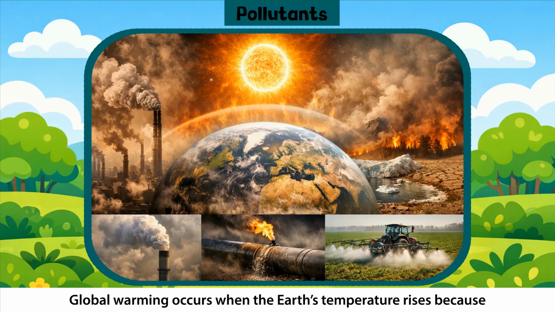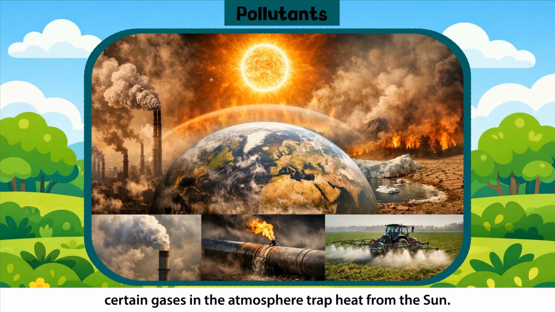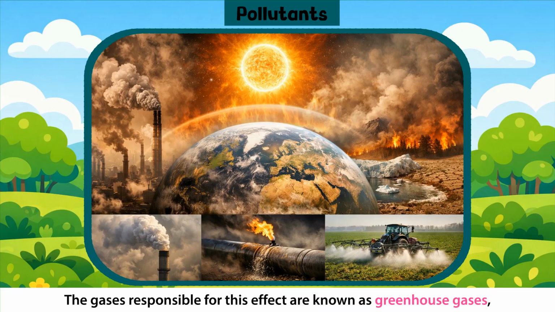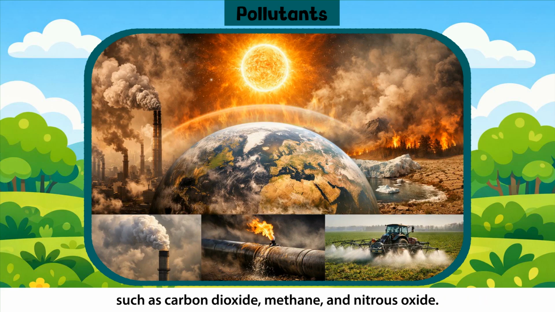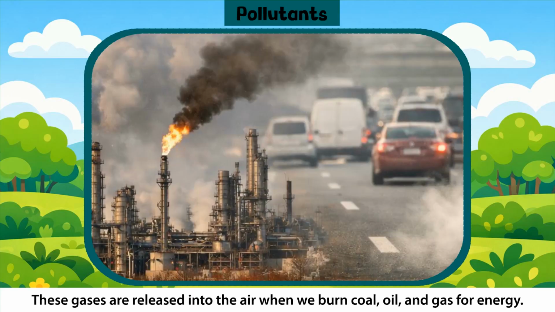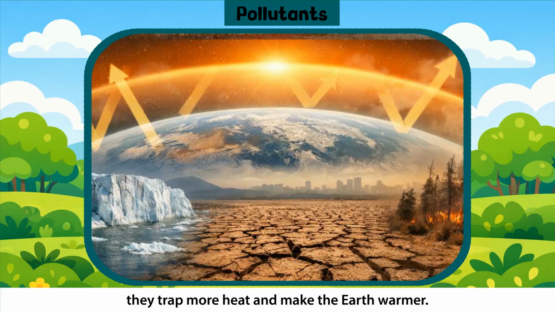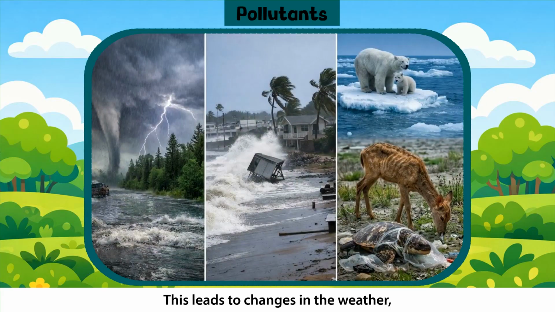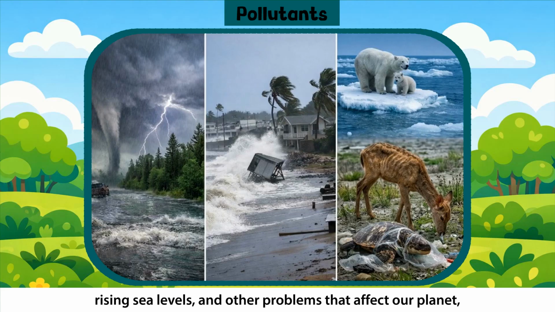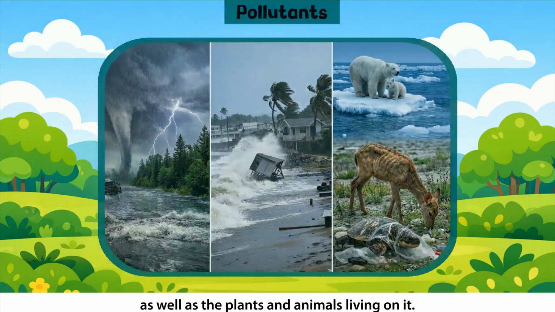Global warming occurs when the Earth's temperature rises because certain gases in the atmosphere trap heat from the sun. This process is called the greenhouse effect. The gases responsible for this effect are known as greenhouse gases, such as carbon dioxide, methane, and nitrous oxide. These gases are released into the air when we burn coal, oil, and gas for energy. When too many greenhouse gases are in the air, they trap more heat and make the Earth warmer. This leads to changes in the weather, rising sea levels, and other problems that affect our planet, as well as the plants and animals living on it.